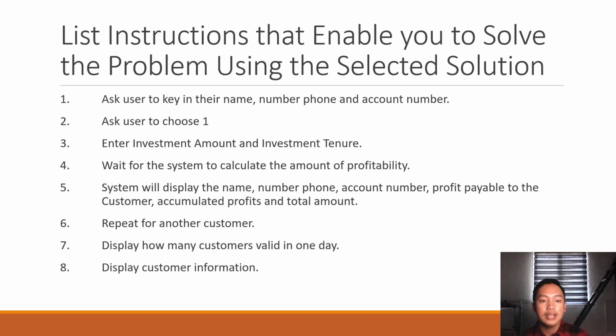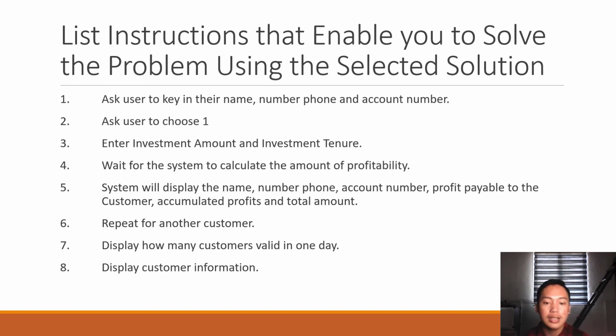This is the list of instructions that enables the customer to solve their problem using the selected solution. The first is to ask the user to key in their name, phone number, and account number, and then choose one. The third is to enter the amount of investment and investment tenure, and then wait for the system to calculate.